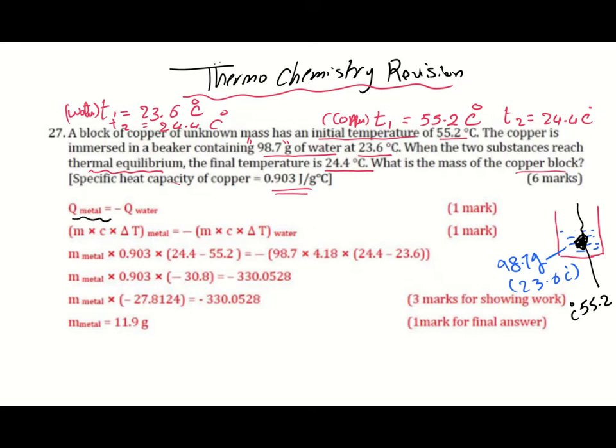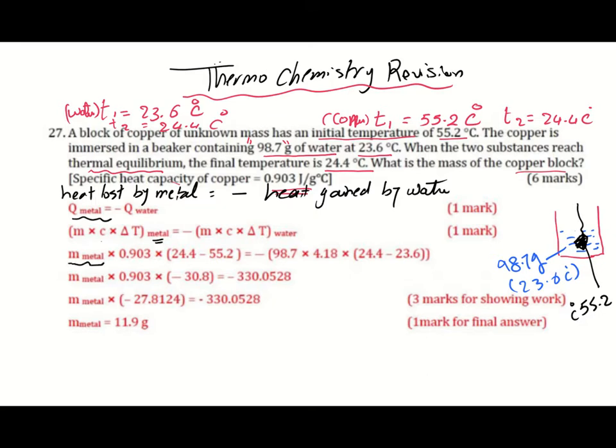So heat lost by the metal equals minus heat gained by water. Heat energy is transferred from the copper to the water, reaching thermal equilibrium. You know the formula Q equals mc delta T. So we have mc delta T for the metal equals minus mc delta T for water. And then we'll apply the formula and substitute.